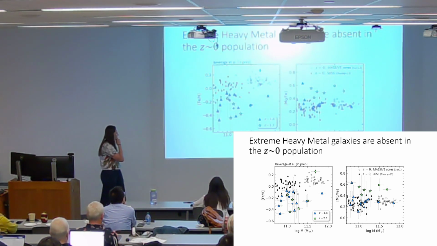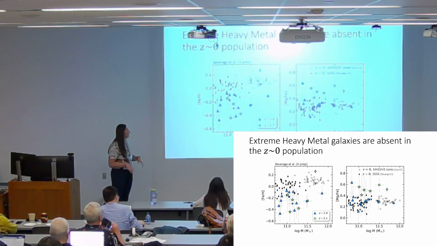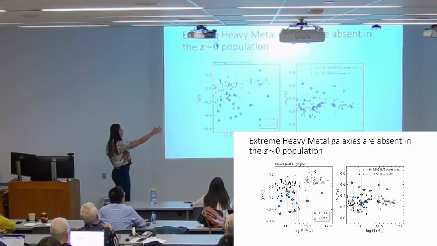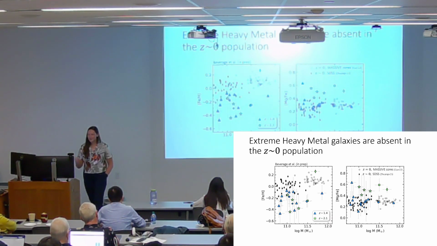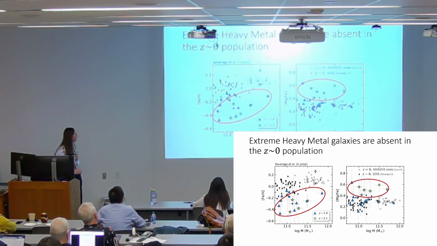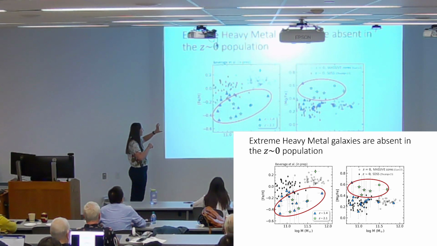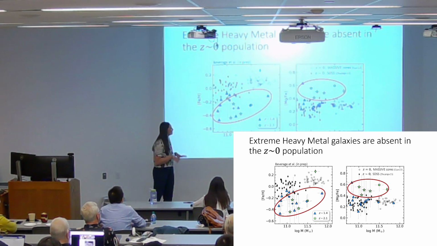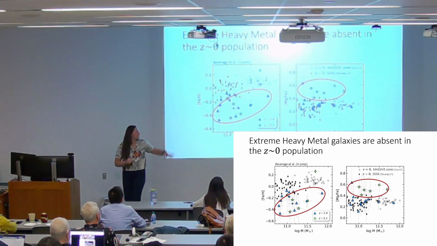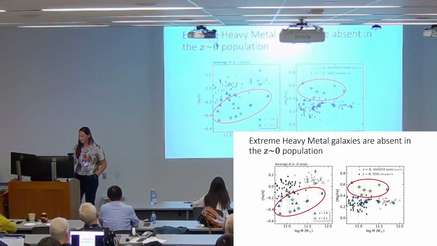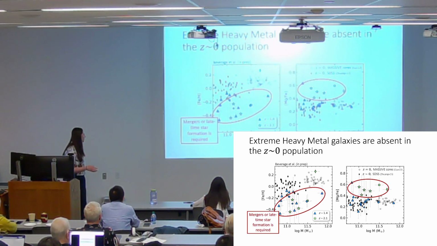So the heavy metal galaxies are very chemically different than the massive galaxies. They're also 6 times less massive, so it's very unlikely that these will grow into the massive type galaxies by today's universe. The other striking thing is that there's a huge population of galaxies. Again, I'll mention error bars are large. This is preliminary, but we do find very iron-deficient galaxies that are not matched by today's massive quiescent galaxies. Same with the magnesium over iron, especially for the redshift 2 sample. They have to dramatically change their abundances in order to match the sequence of today. So it appears that mergers or late-time star formation is required to alter their individual elemental abundances.